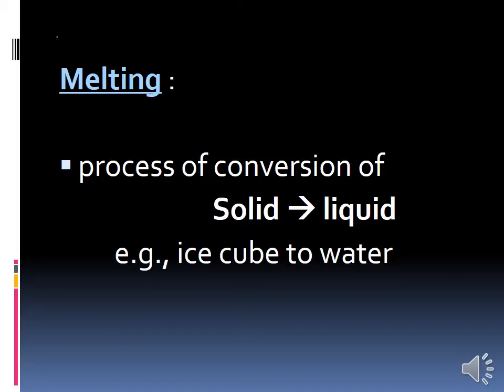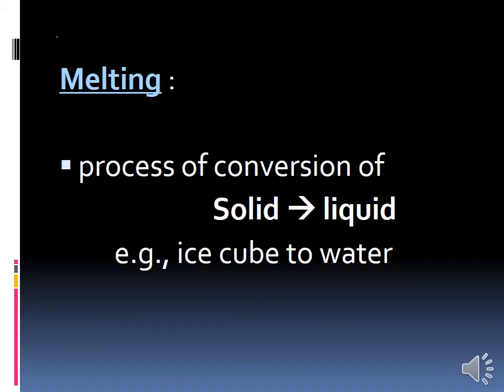When does melting take place? If you are placing that ice cube outside the fridge, it becomes a liquid. We get water. How does that melting take place? Because of heat.